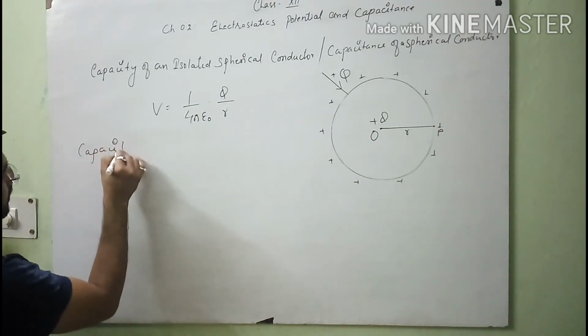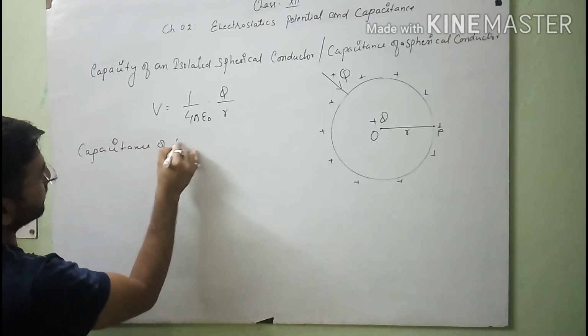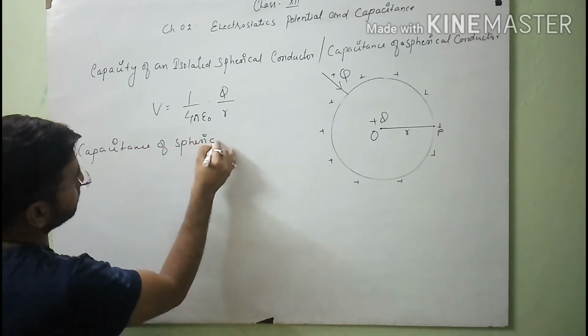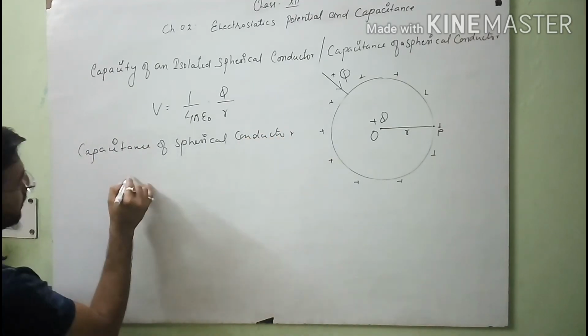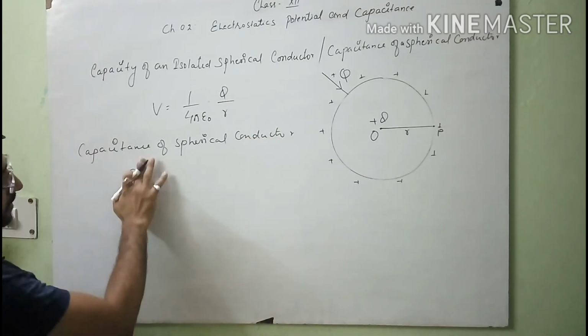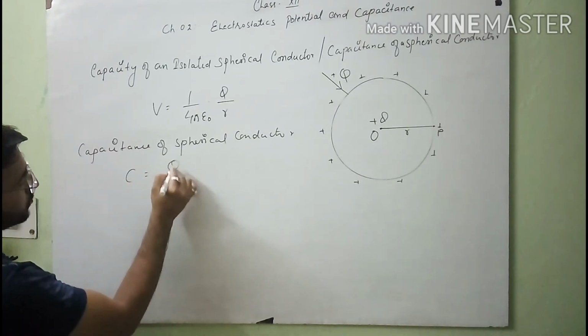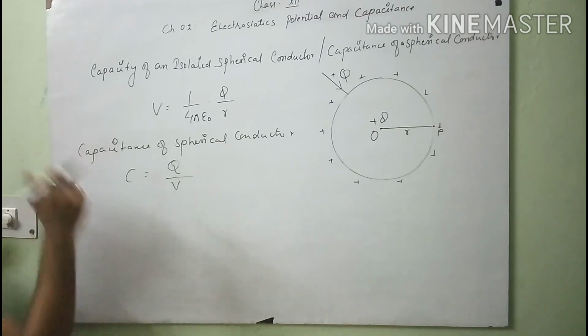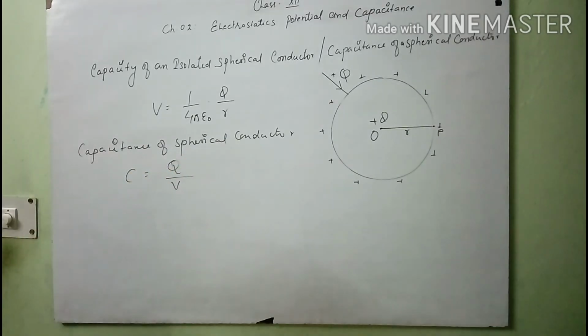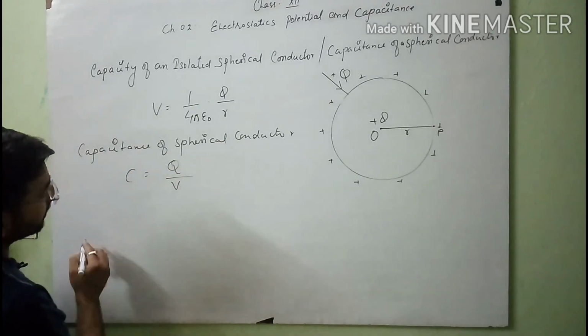So when we think about the capacitance of a spherical conductor, you can use the previous formula, which is C equals Q over V. With the help of this formula, you can easily calculate the value of C of this isolated spherical conductor.